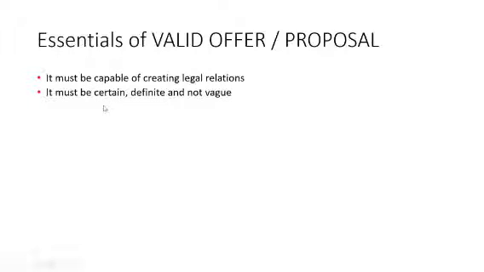It must be certain, definite, and not vague. So what do you mean by certain, definite, and not vague? Now A is telling B that I am going to sell you the car. Did he tell at what price? No. So it is uncertain. So it should not be like that. The offer should be, I'm going to sell you a car at 50,000 rupees. So here B can either accept or reject. Let us move on to the next one.